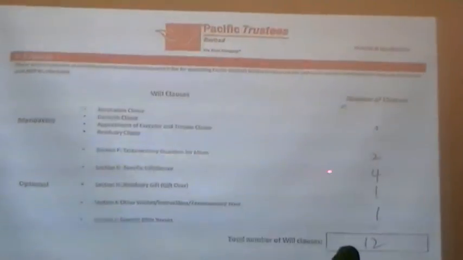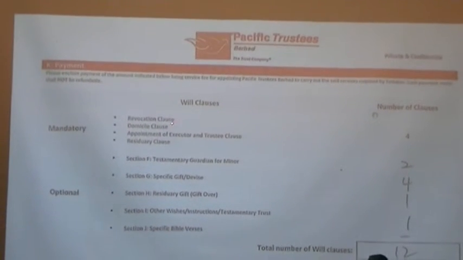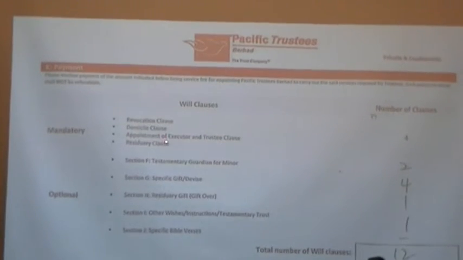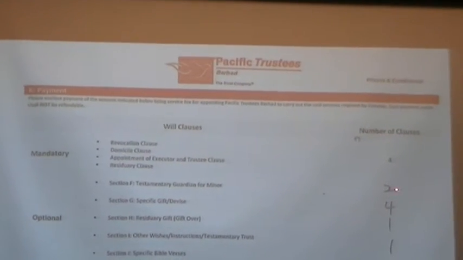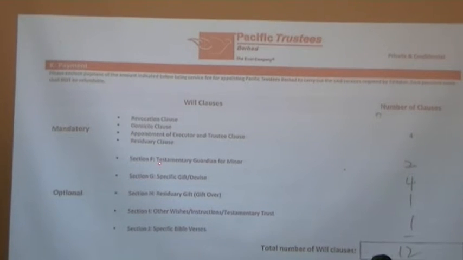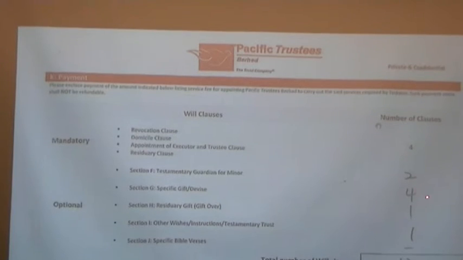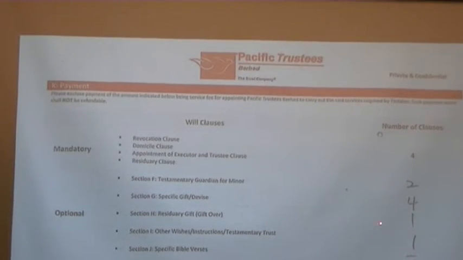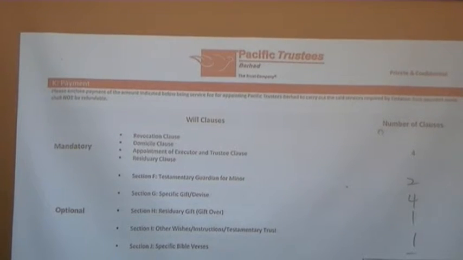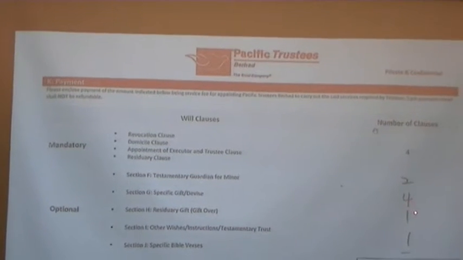So we come to the payment mode. If you can see here, these are all mandatory clauses: revocation, domicile clause, appointment of executor and trustee, and then residuary clause. So 4 clauses are already mandatory. And then the testamentary guardian, he has appointed his wife and his sister, so 2 clauses here. And then in the specific gift, he has 4 clauses: 1 house and 1 low cost house, both with gift overs, so it's 4 clauses.